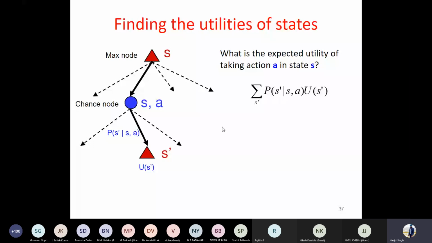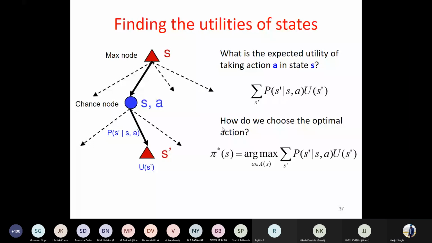Fine. How should I choose the optimal action? I'm not talking about the policy here. Obviously, the action A that maximizes the expected utility should be selected. So what is the optimal policy for this given state S? I'll try the same equation for all the actions. For different A, I'll pick the A for which this is maximum, which will be the desired action for our problem.